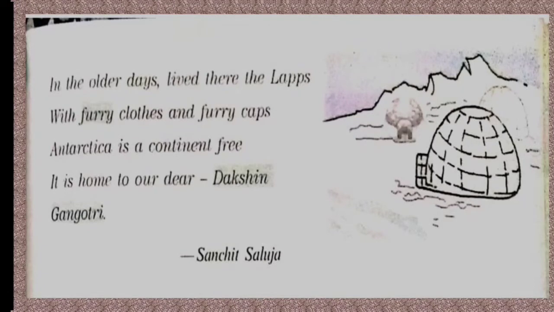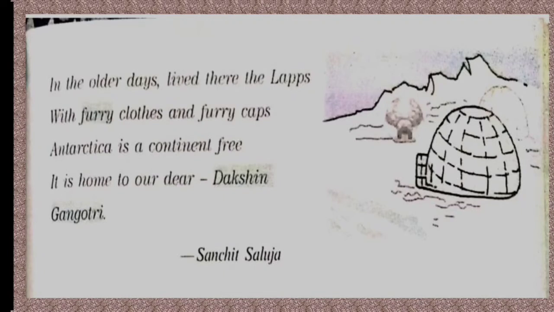In the last stanza, the poet is telling us about the older days. He says that the Lapps used to live in the polar regions in the older days, and they used to wear furry clothes. That means they used to wear clothes with furs and furry caps, right? He also tells us that Antarctica is a continent free.